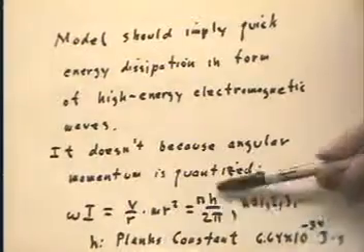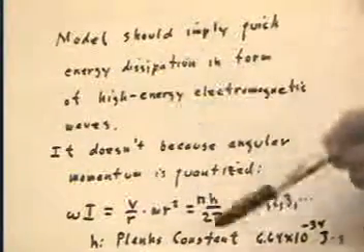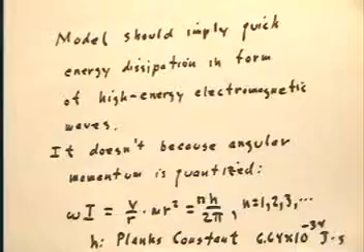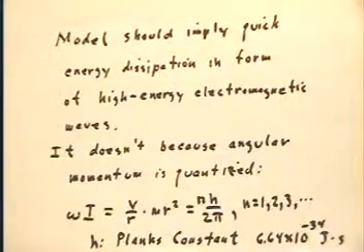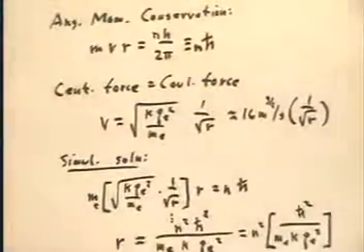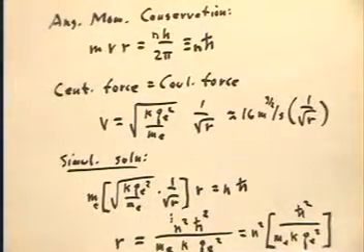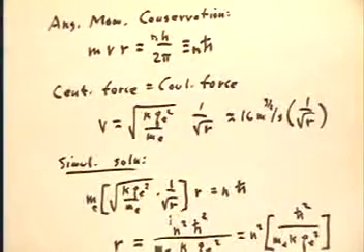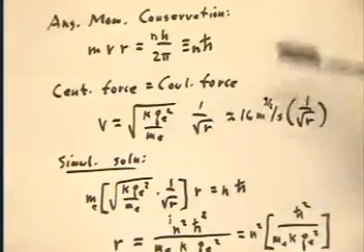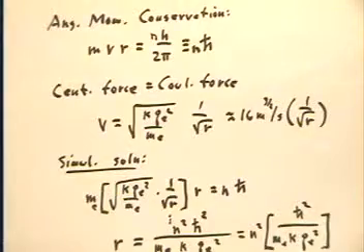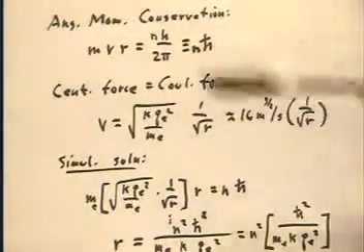This means that the electron can't continuously spiral down in its orbit. It means that the electron can therefore not continuously dissipate energy. And as a result, our model tells us that the electron can orbit without losing energy to electromagnetic radiation. As a matter of fact, it can't lose energy to any continuous electromagnetic radiation, although it can lose energy to discrete packets, as we'll see. Discrete packets of electromagnetic radiation.